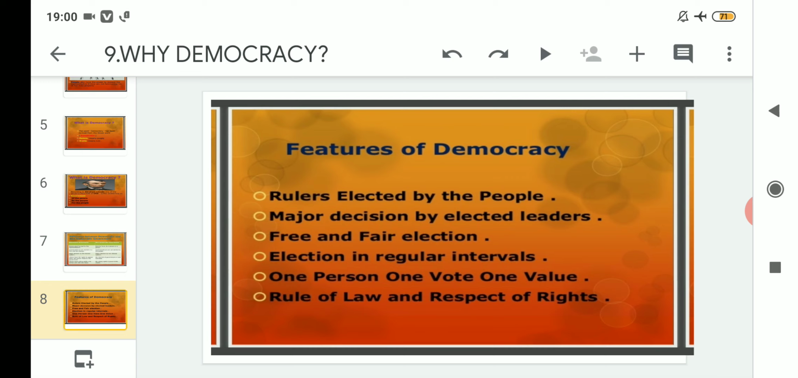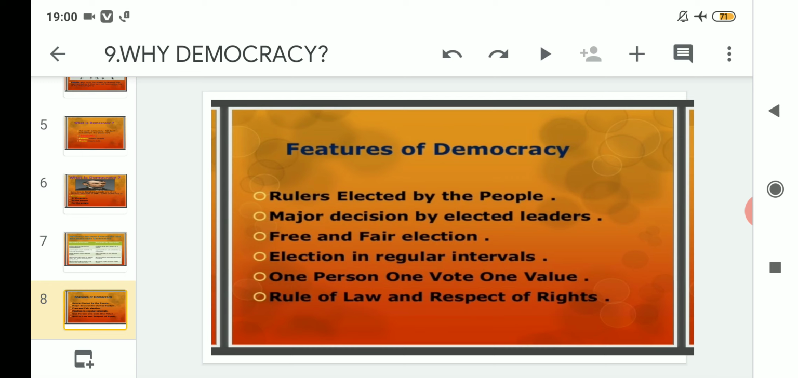Clear? After that, elections at regular intervals. That means wherever a country follows a democratic form of government, elections are held at regular intervals. If we talk about India, in India elections are held after every 5 years, and that has been carried on since our independence.